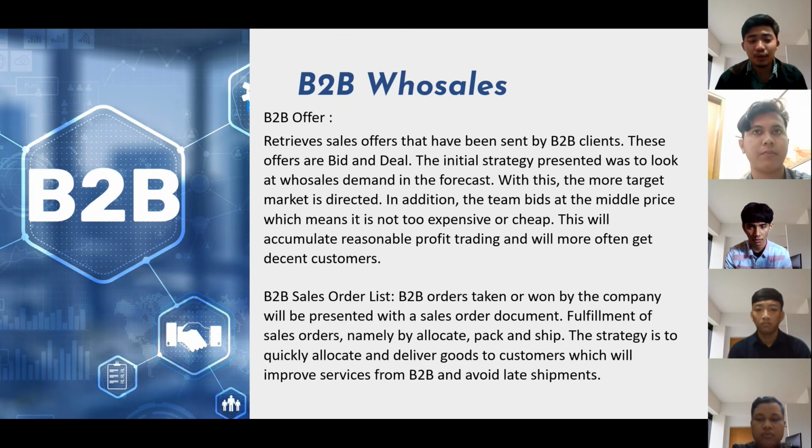Okay, number two, P2P sales order list. If we have won the tender, we have to be more efficient and faster to allocate, pack, and ship. This can improve our service from P2P and avoid late shipment.